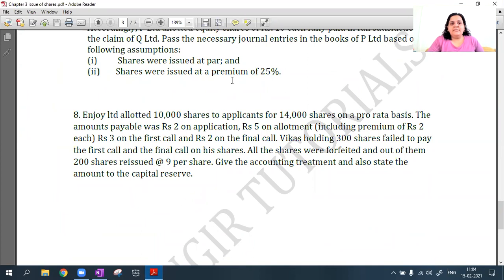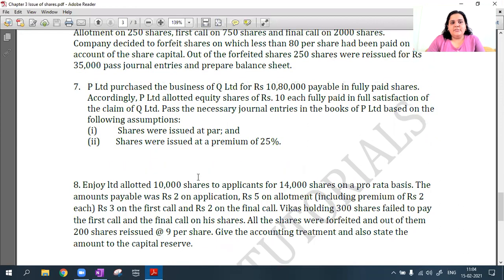So basically with this, I finish my issue of shares chapter. Okay. Totally. Now, yes, you can just practice these big sums which are there. This will help you out in solving your MCQs also. Okay, so refer to my first two videos in which I gave an introduction on accounts and then issue of shares, and then solve these sums. All right. Okay, thank you so much.